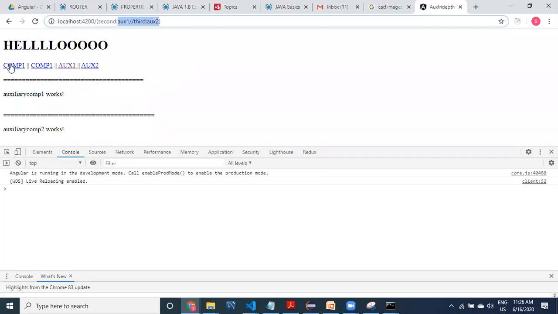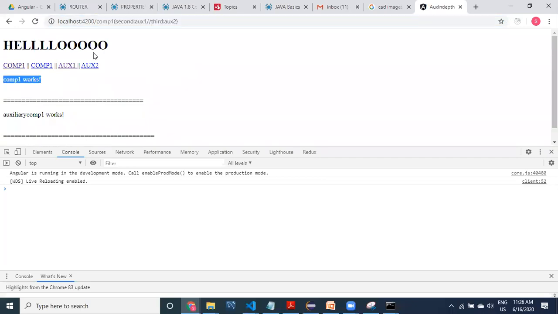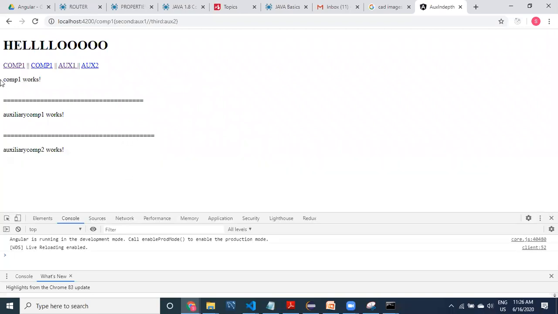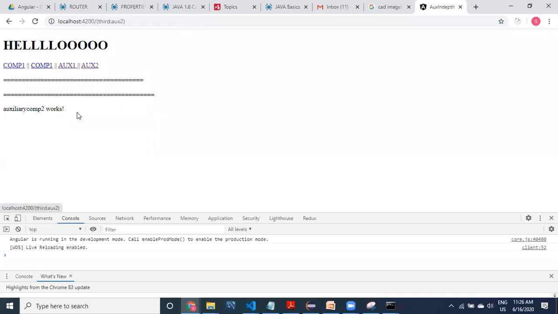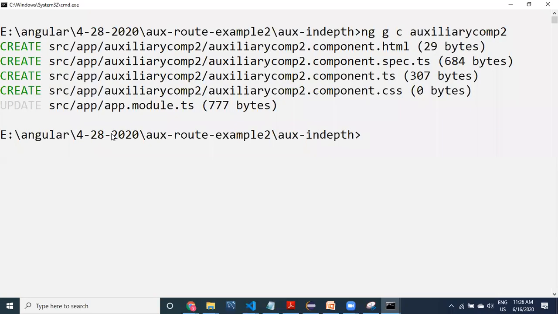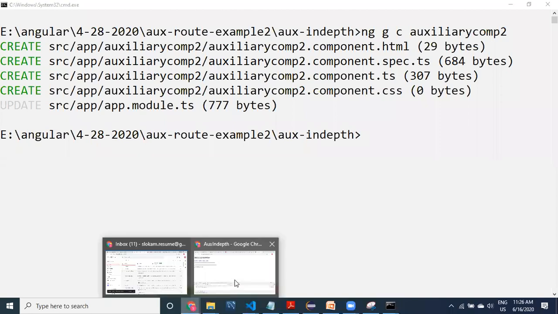If I click on comp1, now it is going to print comp1. Right now all these three things are building. If you click on one thing, if you want to display at the same time, let's see. Right now, what is the code I have? If I click on AX2, only auxiliary 2 is displaying, right? But I want to display both AX1 and AX2. Let us check how it is going to display.